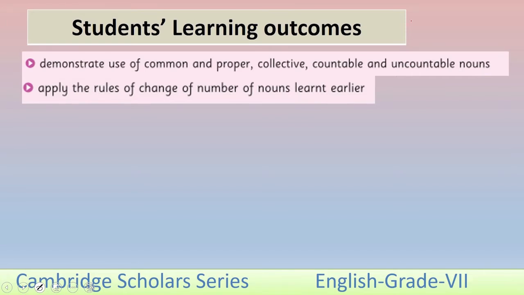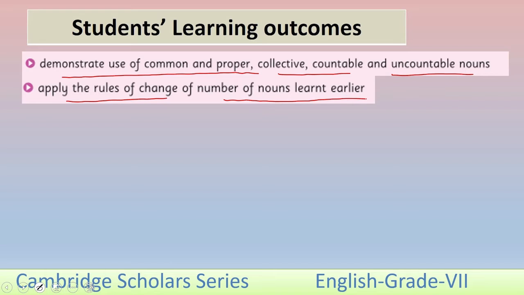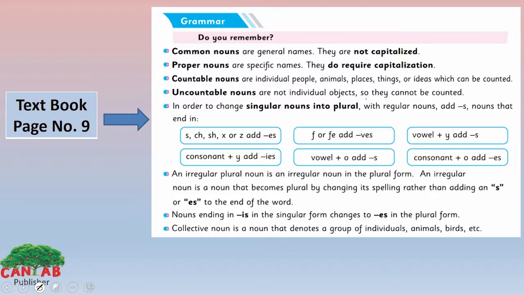SLOs of this lesson are: demonstrate use of common, proper, collective, countable and uncountable nouns. Apply the rules of change of number of nouns learned earlier. I hope you have learned all these nouns in your previous class too. So we will discuss all these nouns in our lesson today. Now look at page number 9 of your textbook. We have a grammar section here.